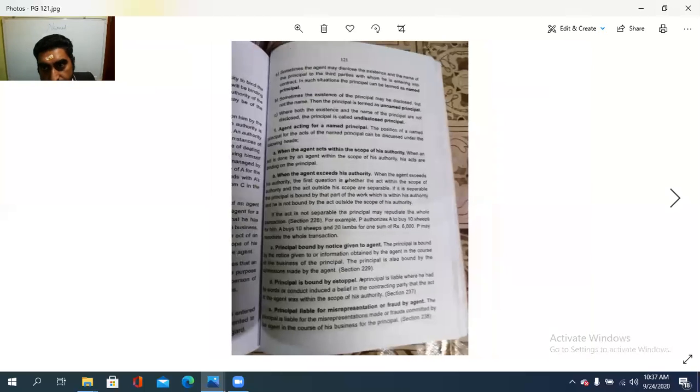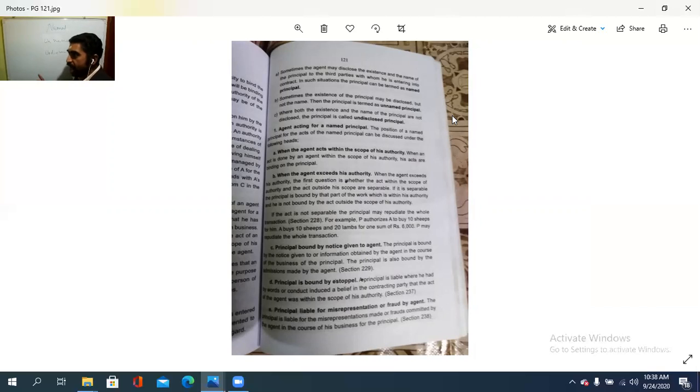Then, these are the topics with regard to the agent acting for a named principal. So what is a named principal? The existence and the name of the principal is to be disclosed by the agent to a third party, that is a named principal. And in such a case, for the agent acting for a named principal, five sub points are there. That is, when the agent acts within the scope of his authority, when exceeding the scope of his authority, then principal bound by a notice given to the agent, principal is bound by an estoppel, and principal is liable for the misrepresentation or fraud, the fraudulent activities, by an agent.